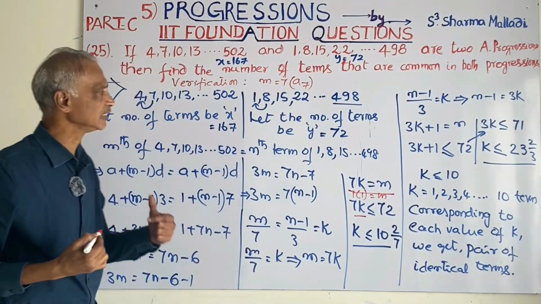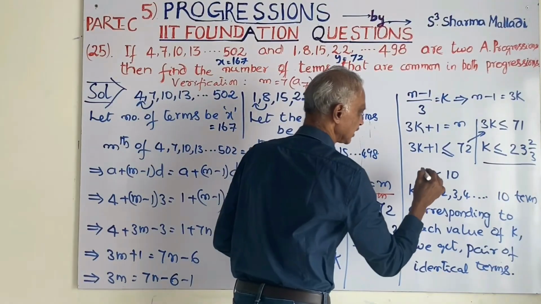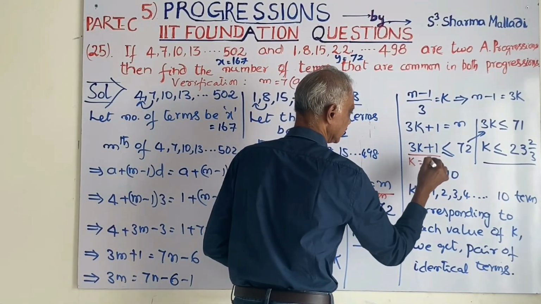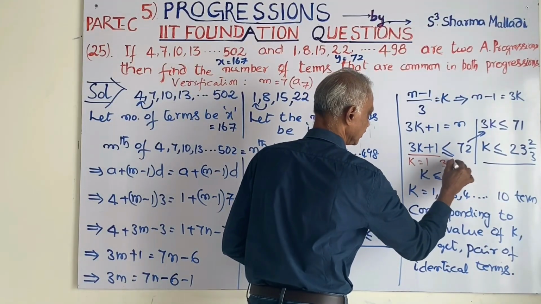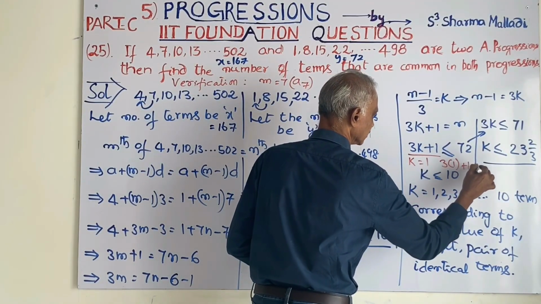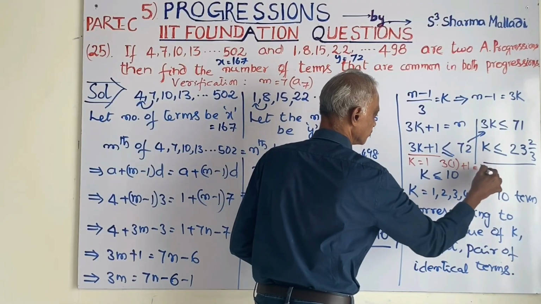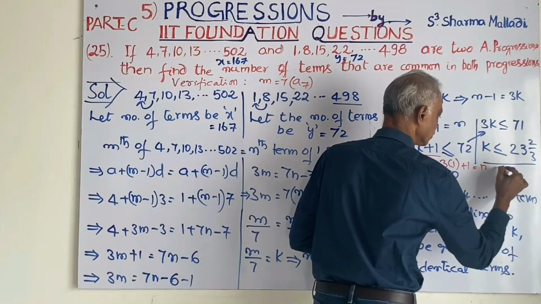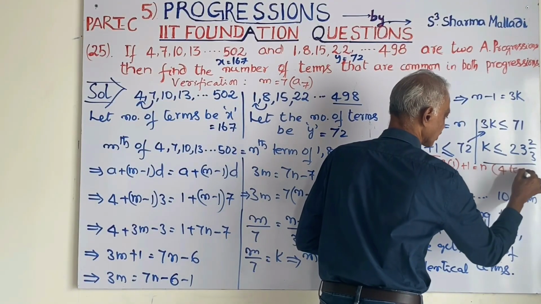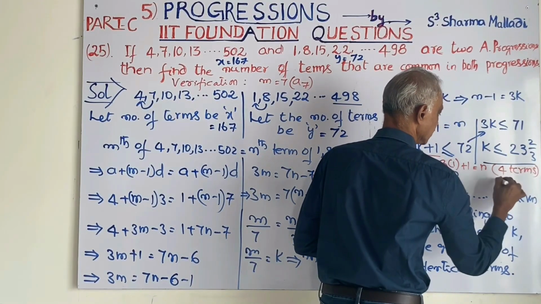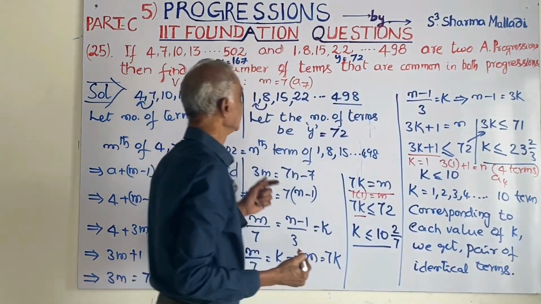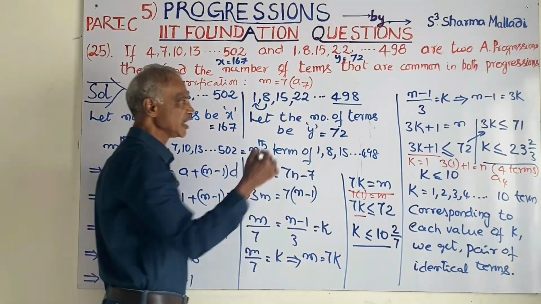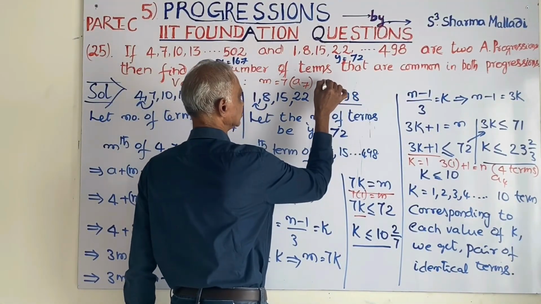Substitute k is equal to 1 in 3k plus 1: 3 into 1 plus 1 is equal to n, which is 4. 4 terms means I have to take A4. So A7 in this progression is equal to A4 in the other progression.